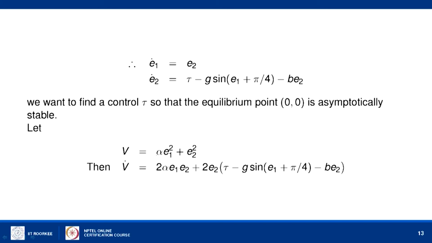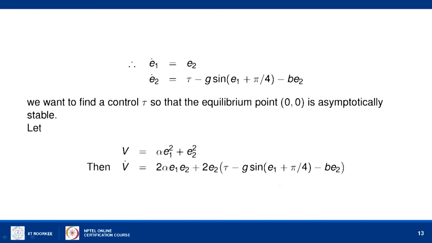So, let us say V equals alpha times E1 square plus beta times E2 square. Later we can select alpha and beta suitably. If V is this, the derivative dV by dt is given by 2 alpha E1 into E1 dot, which is E2, plus 2 beta E2 into the derivative E2 dot, which on the right hand side is tau minus g sine of E1 plus pi by 4 minus b into E2.